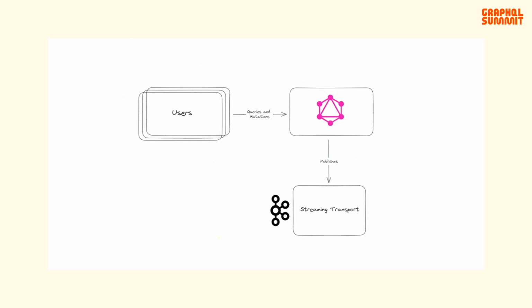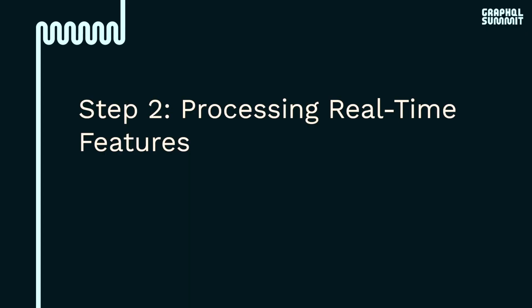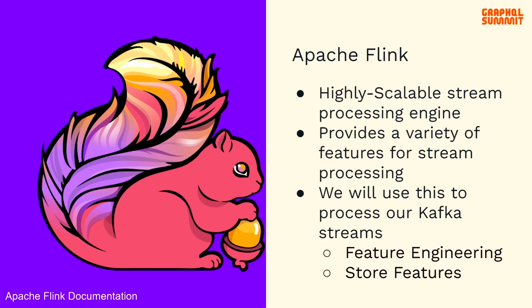And within these queries and mutations, we can publish the necessary data into our Kafka topics, into our streaming transport for later processing. So now we have the real-time features, but we still want to be able to process them and make predictions on them. So first, we're just going to discuss a couple of tools that we're going to be using in order to do this.